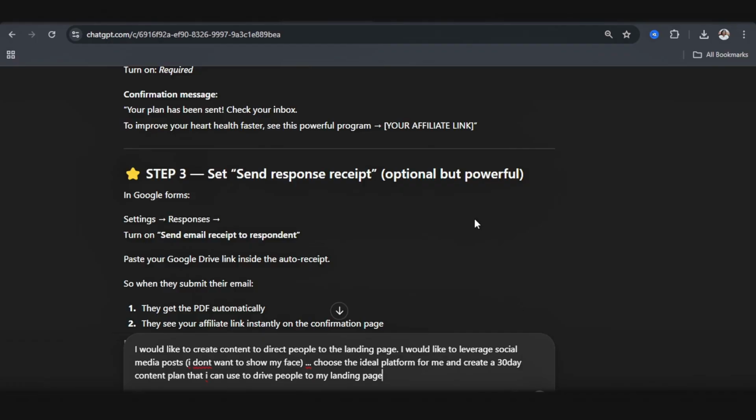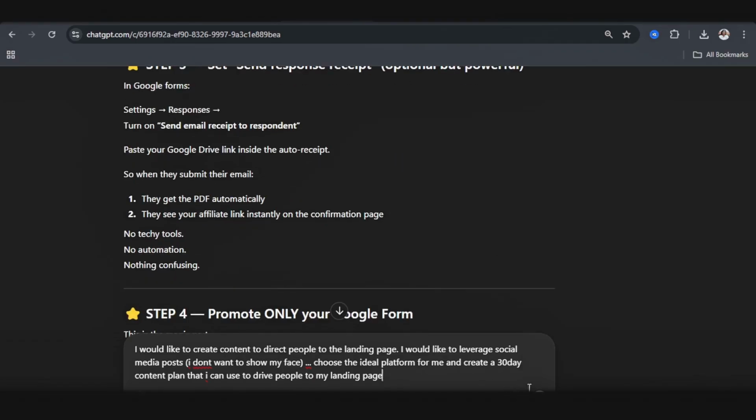If you do not want to show your face, then you may want to opt out of things like YouTube or TikTok or Instagram. But if you don't want to show your face, you may want to leverage more written social media posts. And I'm saying choose the ideal platform for me and create a 30-day content plan that I can use to drive people to my landing page. And I'm going to click on enter.